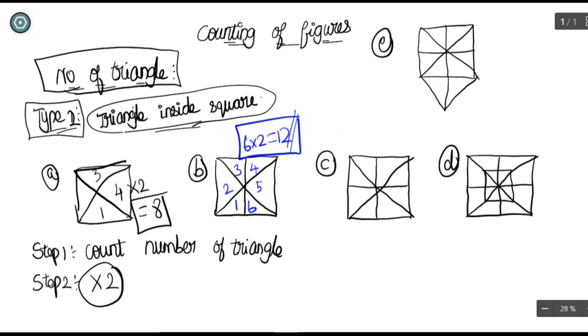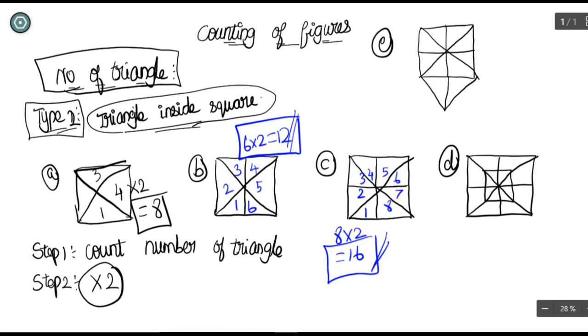So there is another problem with triangle inside square. We are just going to use the same method. Just count the triangles. 8 into 2 will be 16. That's it. Very simple.